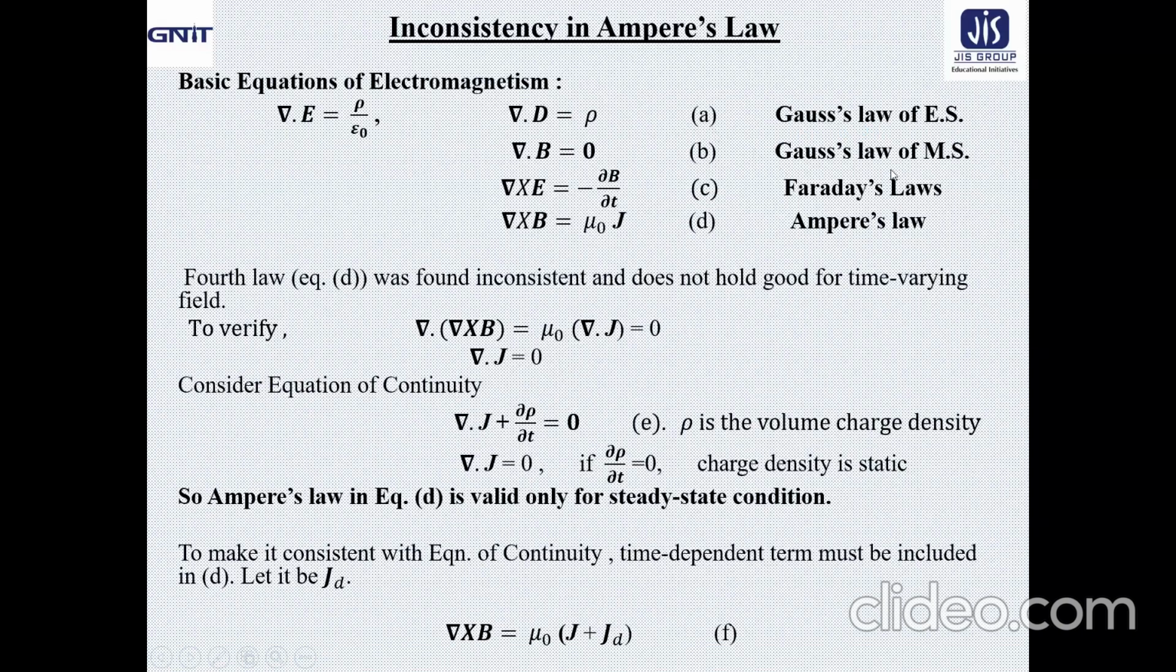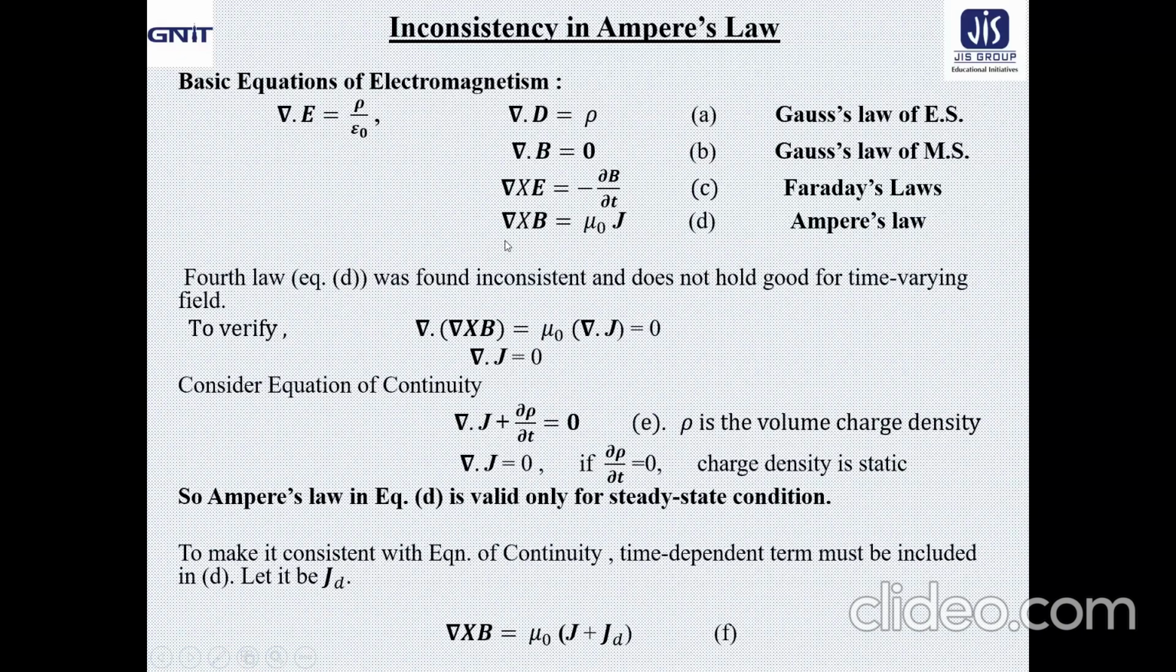Now Gauss's law of magnetostatics in integral form, we found as the surface integral of B dot dS equal to 0. And in differential form, in equation B, we have expressed it as del dot B equal to 0. Next is Faraday's law of electromagnetic induction. That means del cross E equal to minus del B by del t in the differential form, where the time derivative of the magnetic field gives us the electric field.